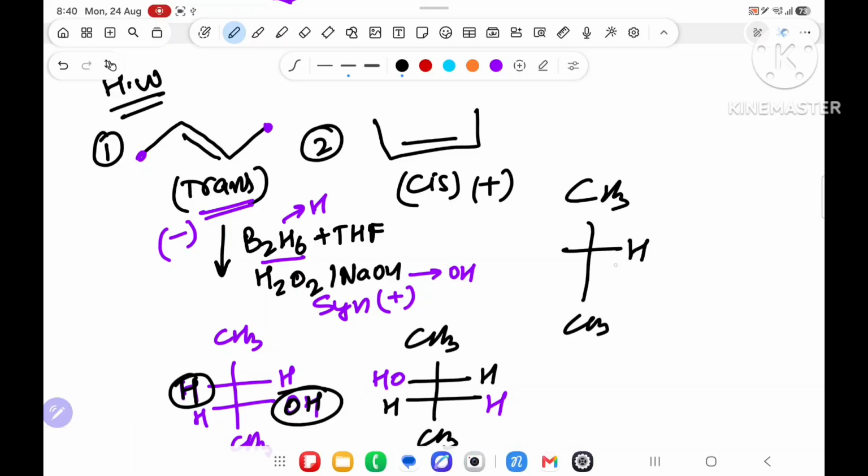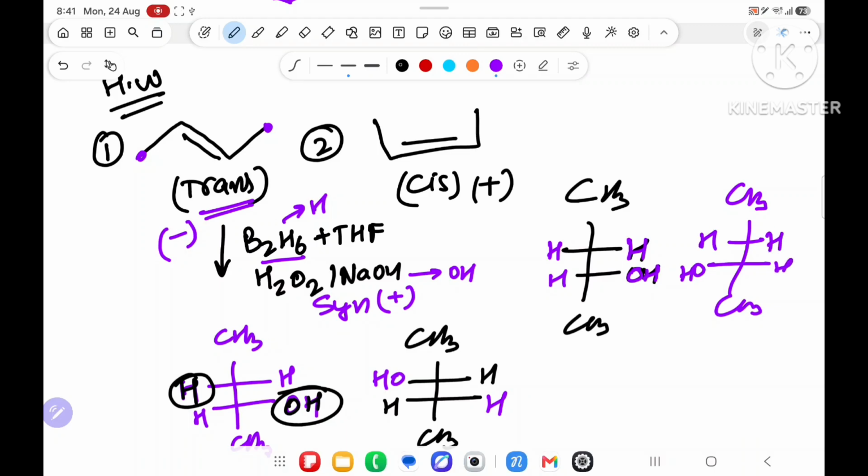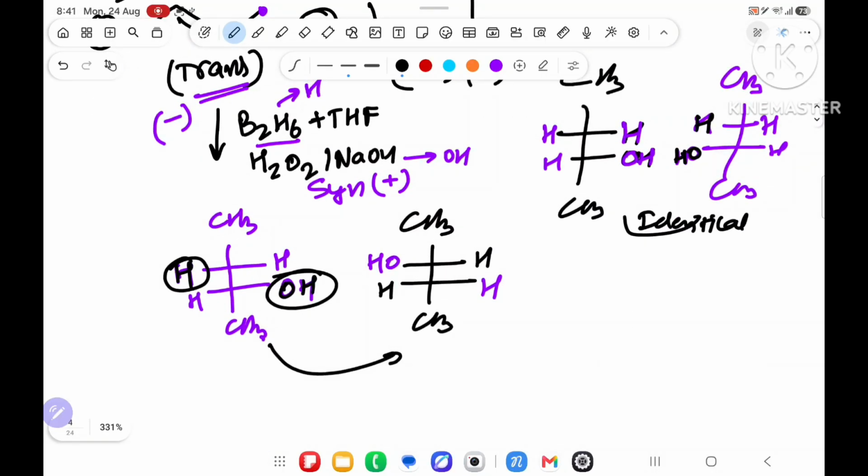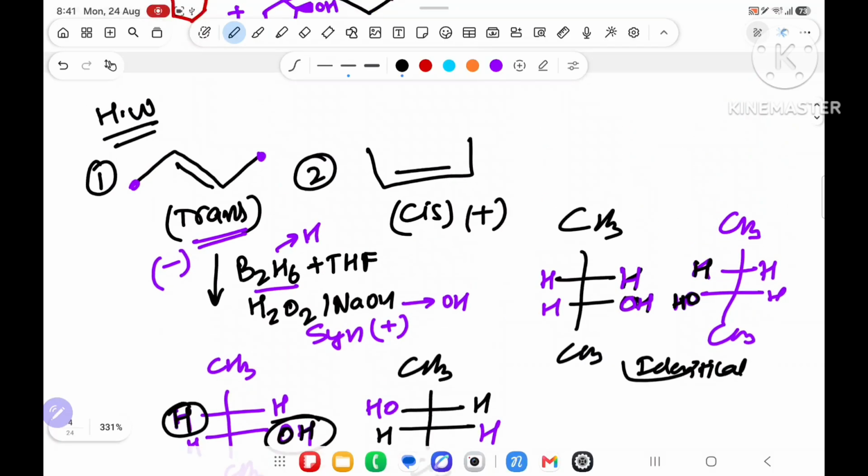So for this cis, H and OH will be on the same side. Over here, there is no possibility of doing other things. Understood? You can't do it. You will say, sir, for cis I will not take OH this side, I will take H and OH this side. You can take it, no problem. But whenever you cross-check, these two will come identical, but over here it will not come identical. Don't worry about it. And the remaining all will be as it is.